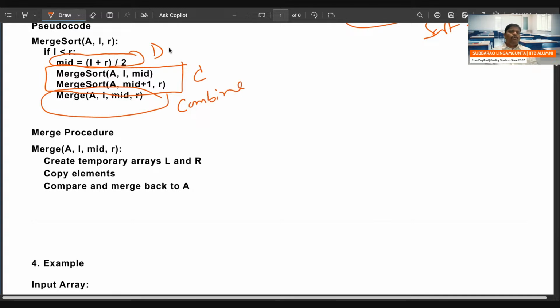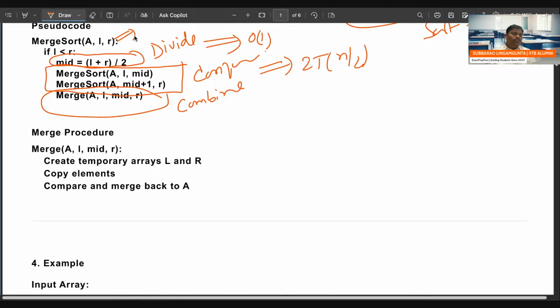In the divide, there is no algorithm, nothing, constant time. Conquer is the recursion, which will take 2T(n/2) time because of two halves. Assume total array sorting takes T(n) time. The first half will take T(n/2), the second half T(n/2). In the combine algorithm, one loop is there.